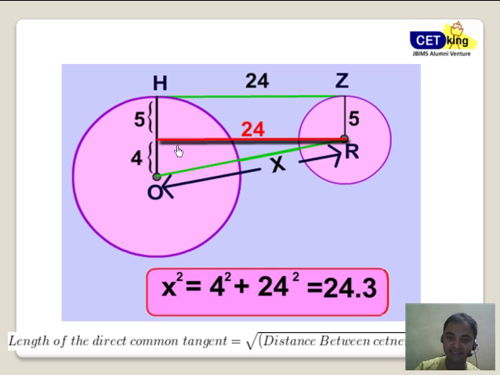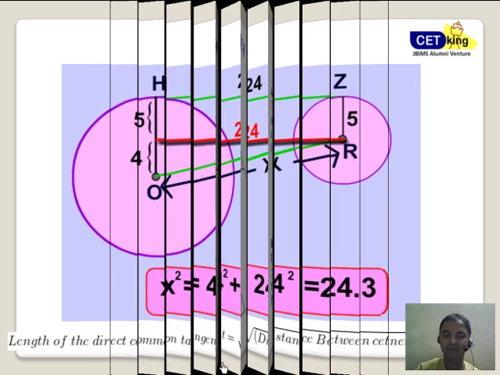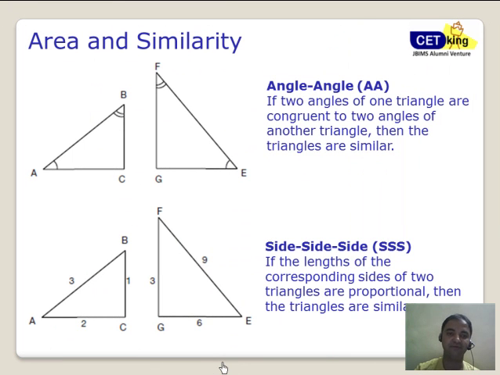Now this question was again in CAT. This was a CAT 2008 question. A similar question was in 2010, and one more question in 2005. So three times this question has come. But you need to know from the basics how to understand this thing rather than just remembering the formulas, because in case you are not able to remember the formula, or you just make a mistake, instead of minus here you did a plus, everything goes for a toss. So doing it from the common sense point of view is very, very important.